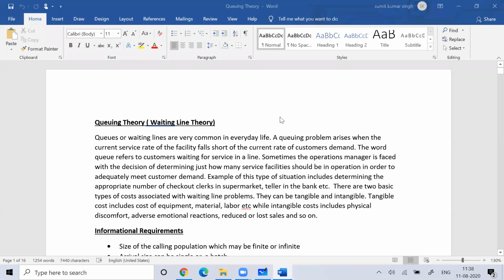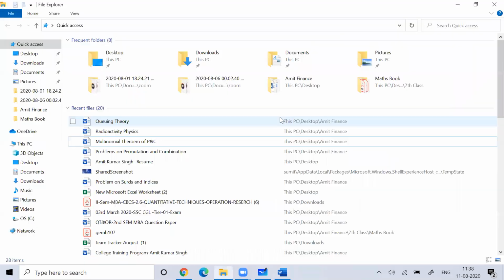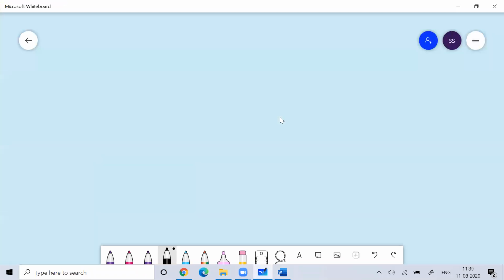Whenever we talk about a queue, we basically understand the queuing model under two parameters.